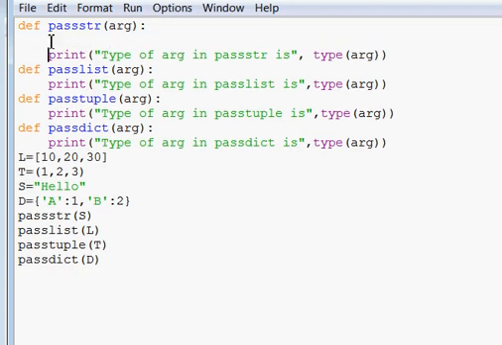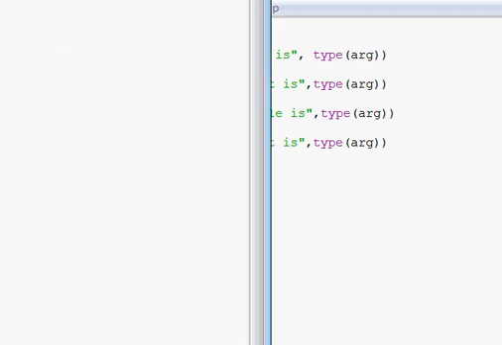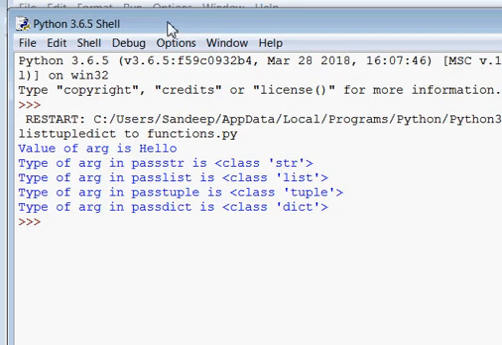So if I change this code with this one, print value of arg is arg, then it will print hello. We will check its output, Ctrl S and F5. The output we are getting is this one.